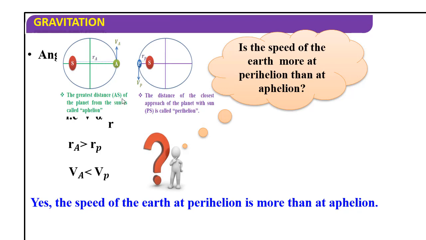The greatest distance of the planet from the sun is called aphelion. The distance of the closest approach of the planet to the sun is called perihelion. That we already discussed. This is Vp and this is Va. So Ra into Va is equal to Rp into Vp.